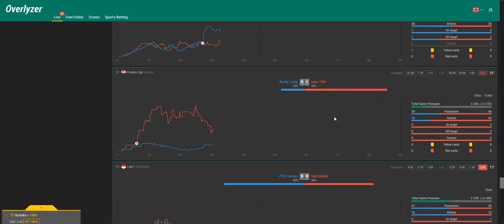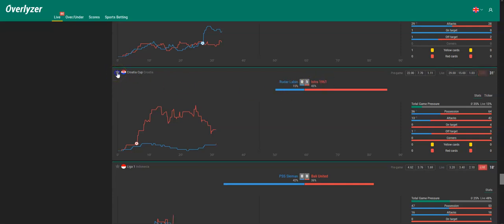But if you want it more long term, over the whole game, you can go for an over or a handicap win of Istra over the whole 90 minutes. Sure, Rudar Labin has to do more here because it's a cup game. They need to come out of their half a bit, and this will also create spaces for Istra. So this is one of our picks, and we guess that they will score some more.